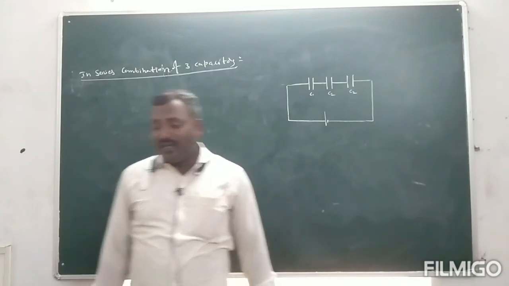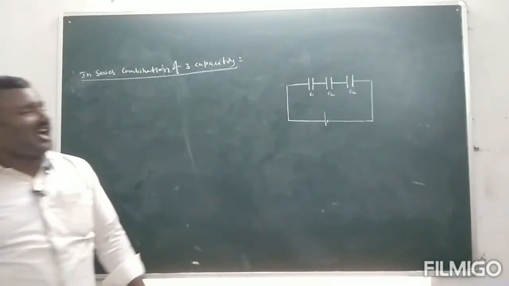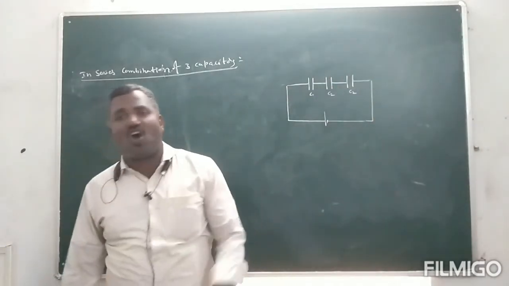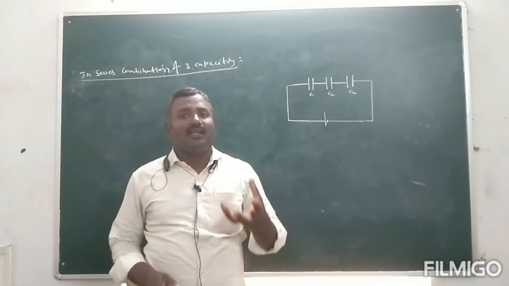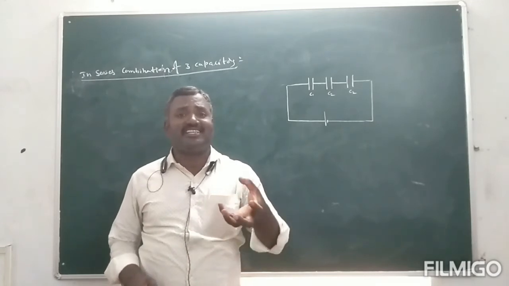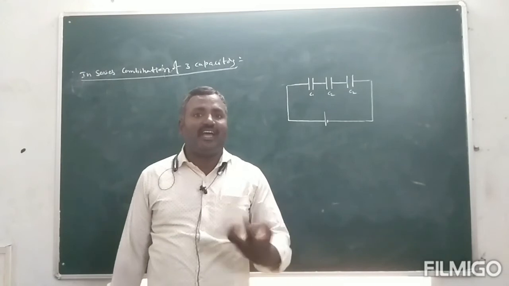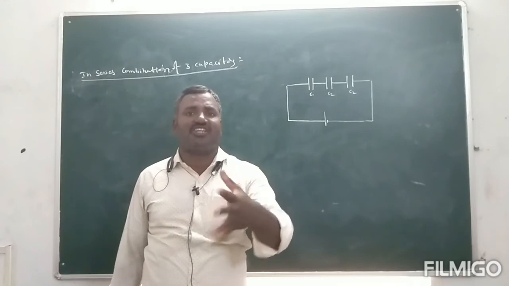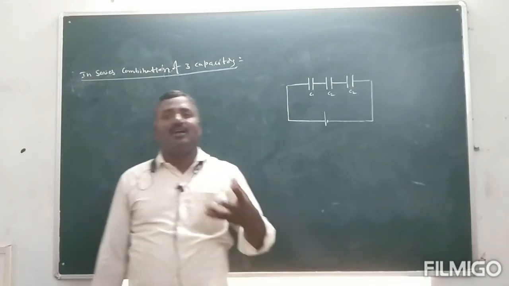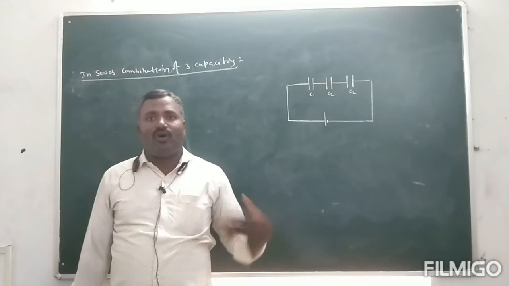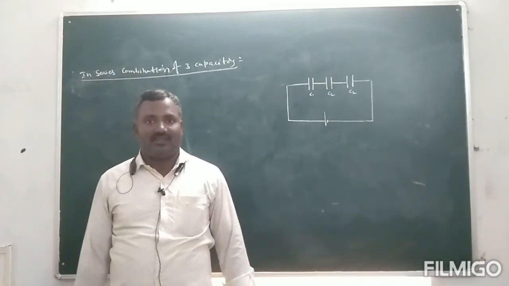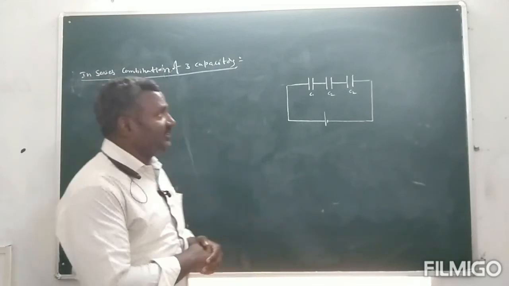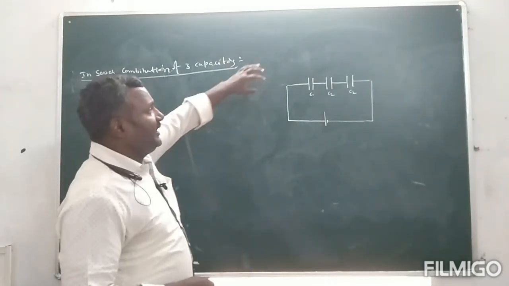Okay. So in this series combination, the charge is always constant, or the same. Here the potential difference will change across each and every capacitor. But the charge on each and every capacitor is always constant or same. So this is the combination of more than 2 or 3 capacitors, said to be a series combination of capacitors.